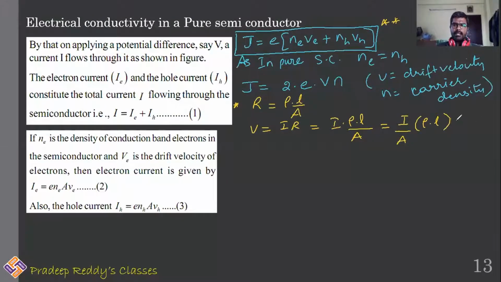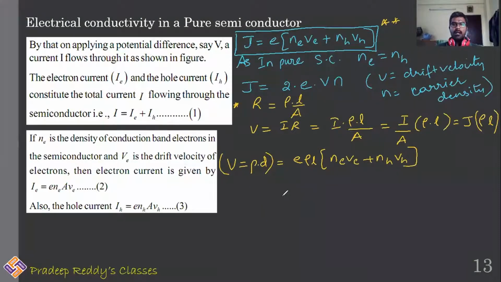What is I by A? I by A is equal to J, so V is J rho into L. Right? Now, I can just substitute that J value here. This gives you V is equal to, where V is potential difference. Potential difference is equal to E rho L into (NE VE plus NH VH). This is equation for potential difference.